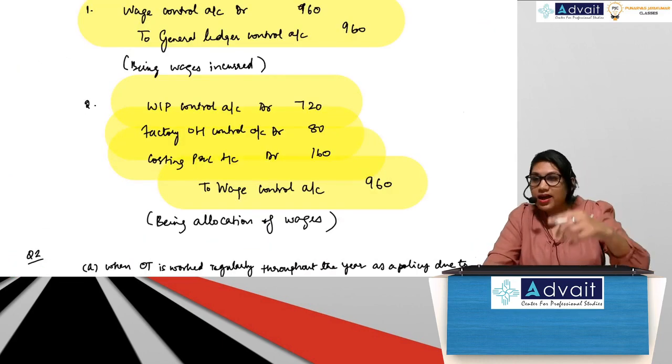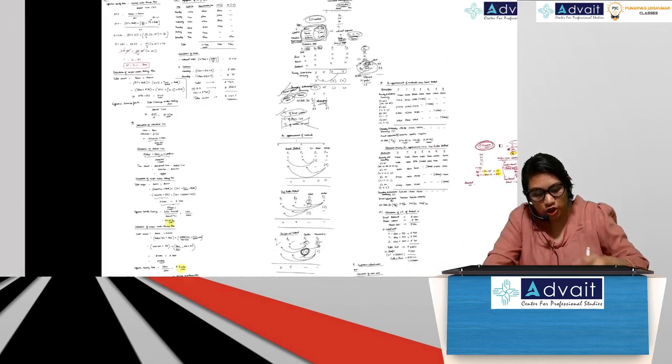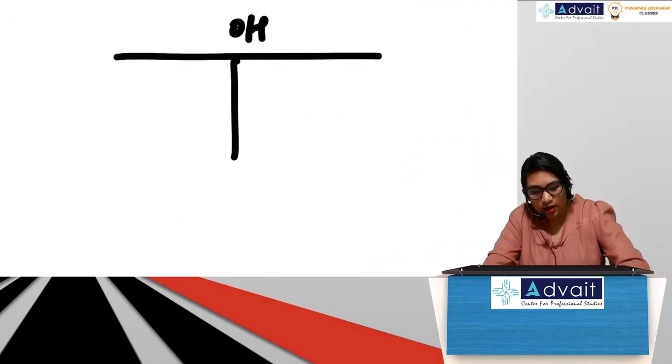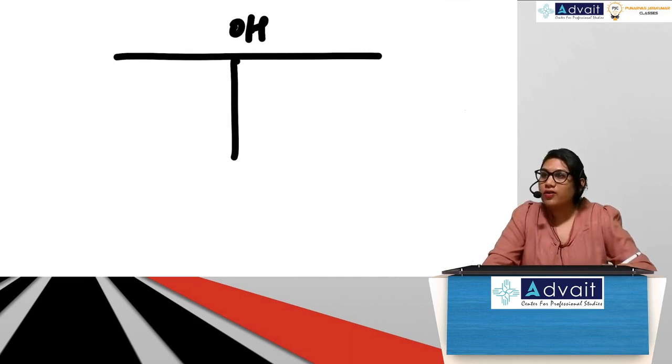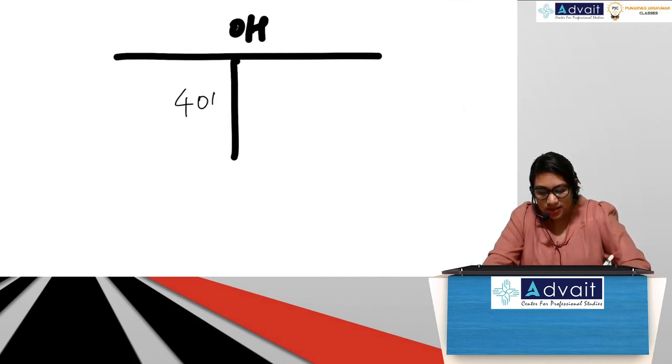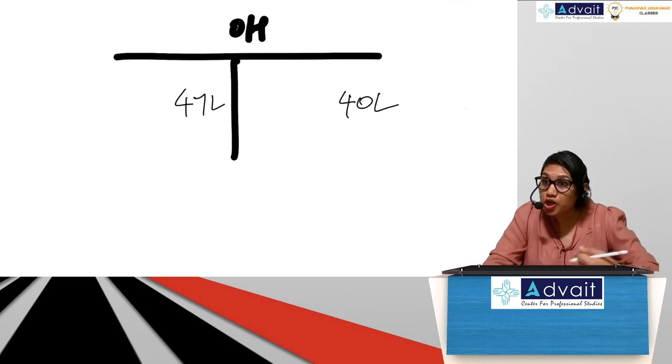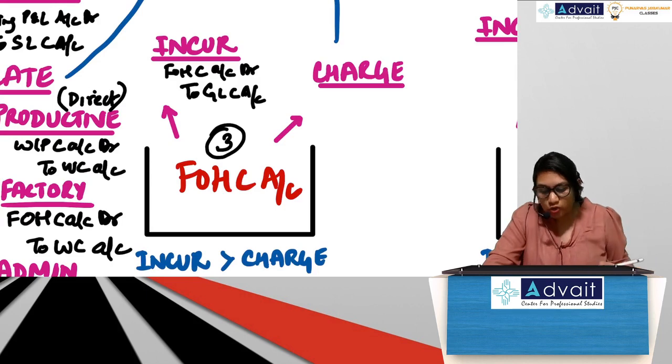So guys, when we did our overhead problem, what did I show you? If you draw the overhead account, 40 lakhs came here, 47 lakhs came here. This was the incurrence entry. And here what did we take? 40 lakhs, which was the absorption entry. So here also you will do the same.